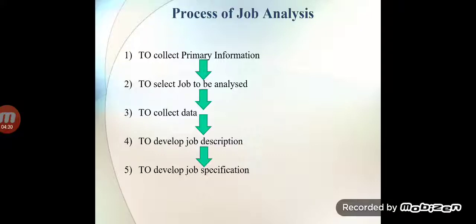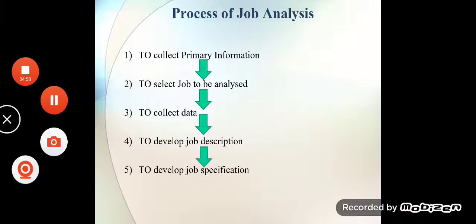If we have selected the marketing job, we collect the whole information of the marketing job, or if we have selected the finance job, then we collect the whole information of the finance job. So the third step of job analysis is to collect the full information of the particular job.